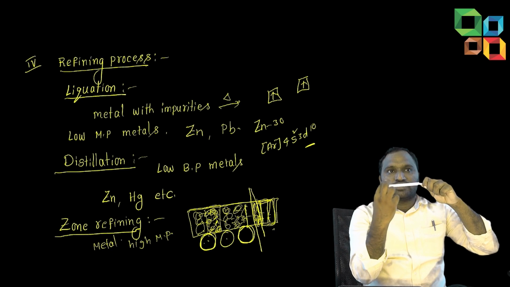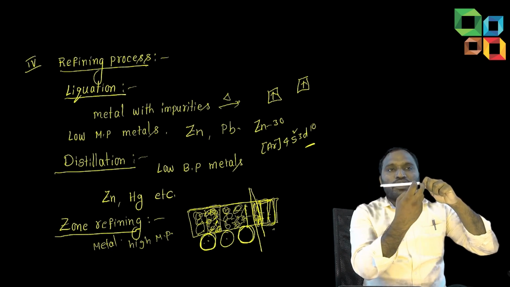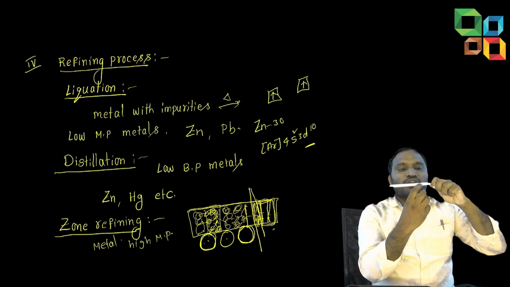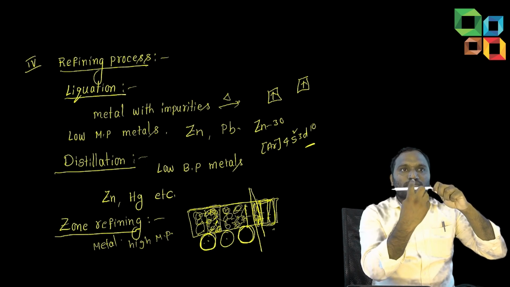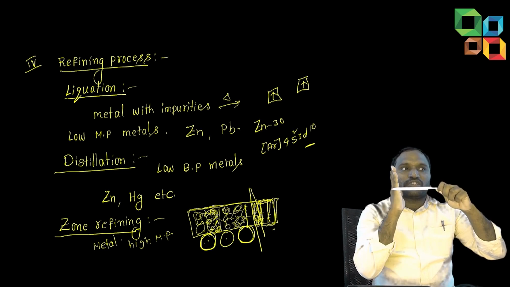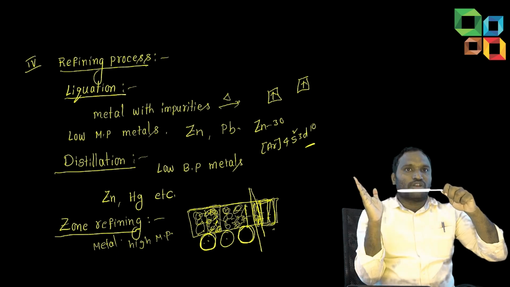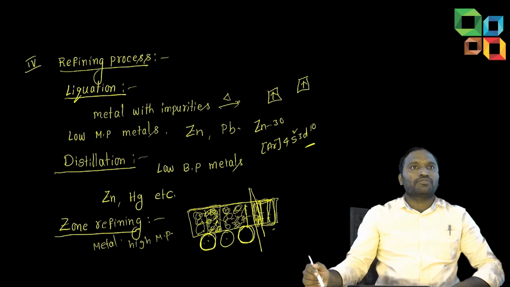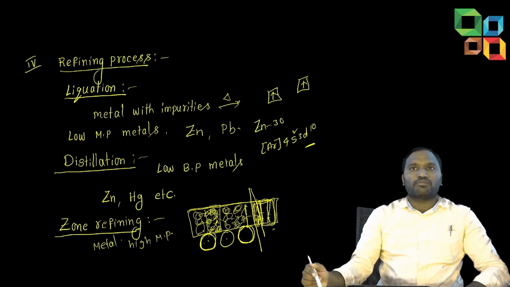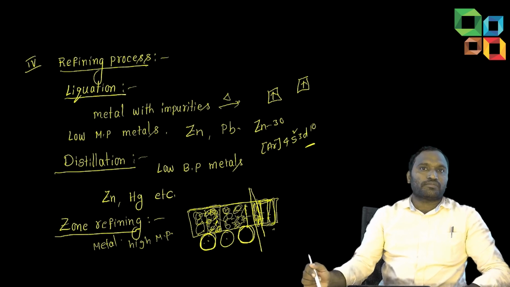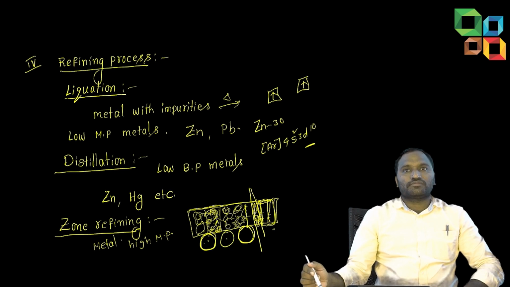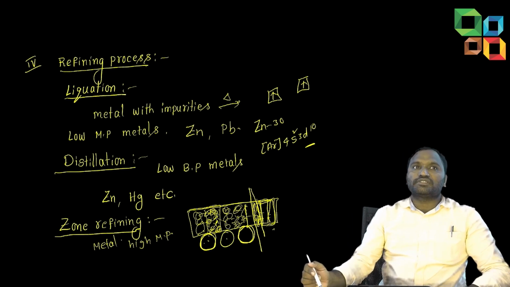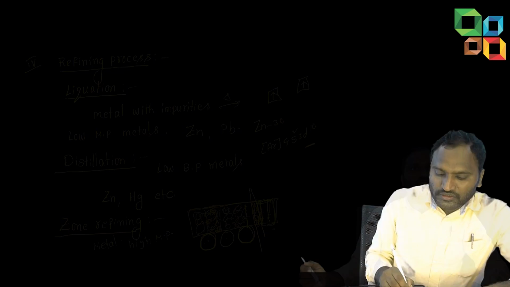They concentrate here. If we do this repeatedly, all the impurities will move to another end. Only pure metal crystallizes here. Once we confirm all the impurities have left this part, we can cut it and separate it so that we get the pure form. In this, whatever the metal, we are getting 99% pure.